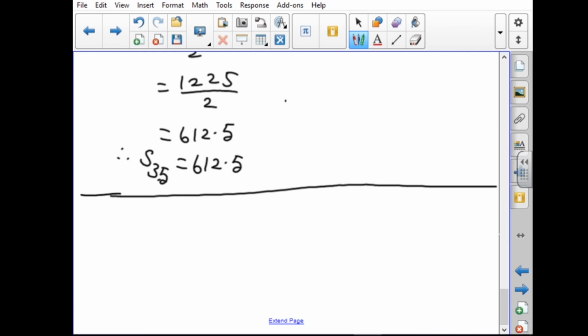Next, the sixth one. Find the sum of all positive integers less than 450. In this sum, we have to select the odd positive integers. The condition will be what? Less than 450. Less than 450 means we have to consider up to 449.